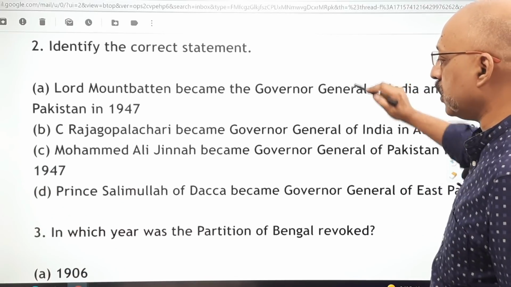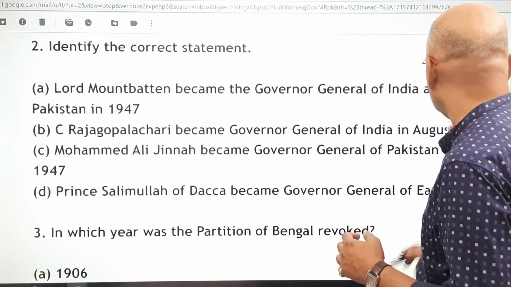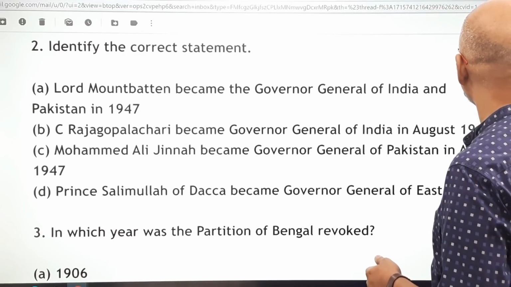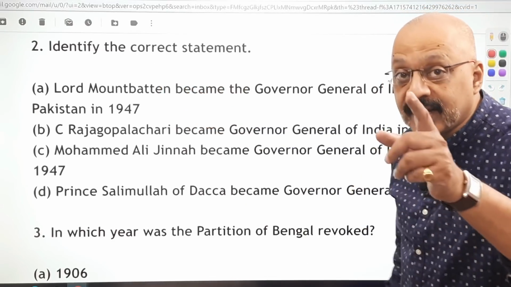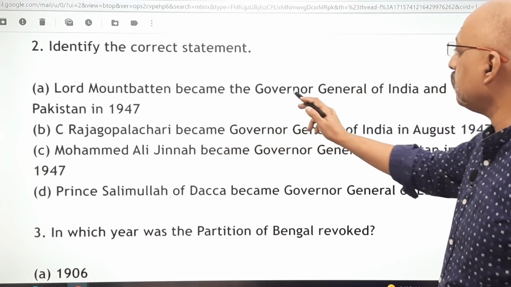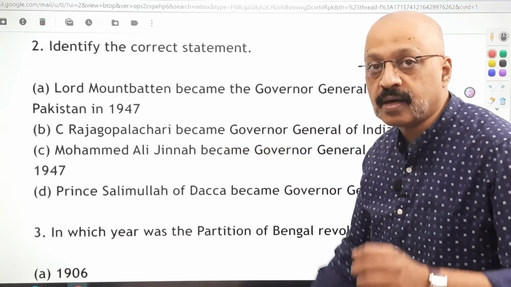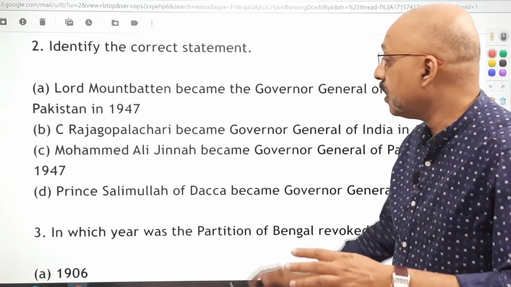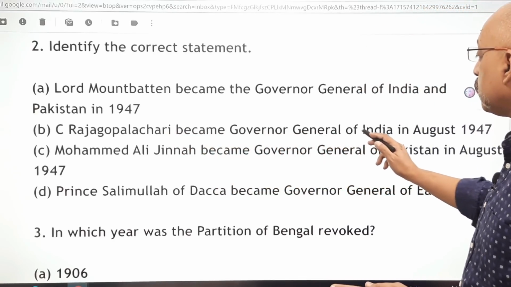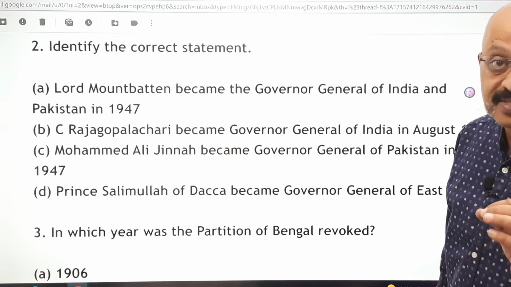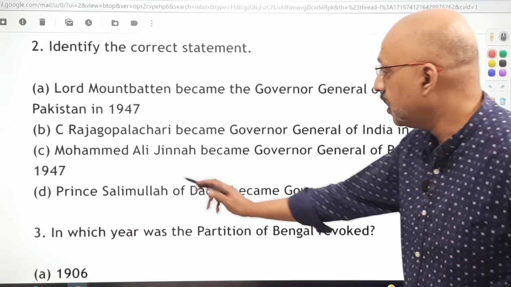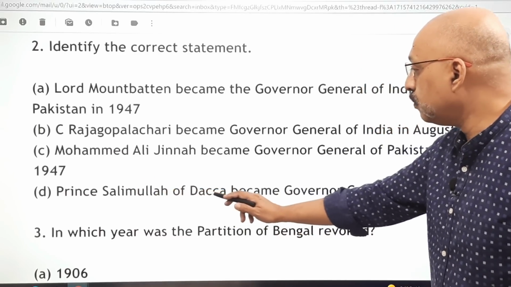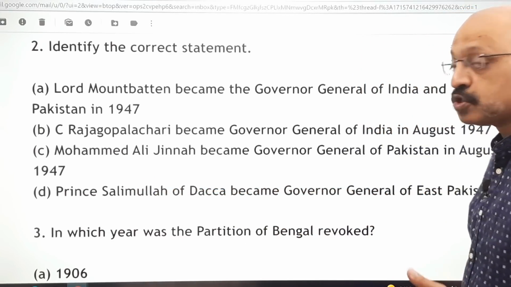Identify the correct statement. और इस क्वेश्चन को जरा ध्यान से पढ़िएगा. Identify the correct statement. Lord Mountbatten became the Governor General of India and Pakistan in 1947. क्या ये सही है? क्या ये गलत है? C. Rajagopalachari became the Governor General of India in August 1947. क्या ये सही है? गलत है. Muhammad Ali Jinnah became the Governor General of Pakistan in August 1947. Prince Salimullah of Dhaka became the Governor General of East Pakistan.